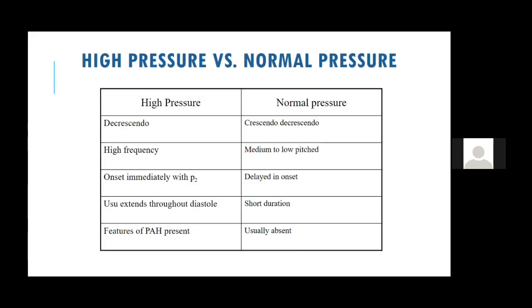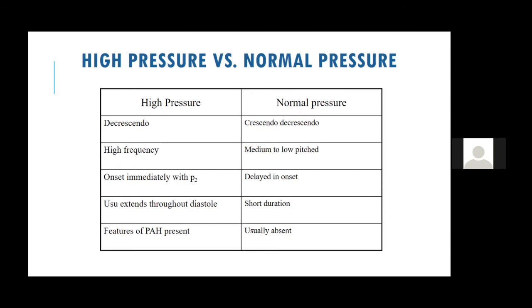Now, how do you tell whether this pulmonary regurgitation murmur is hypertensive or normotensive? A hypertensive one is a decrescendo murmur, whereas a normotensive one is crescendo-decrescendo. A normotensive one is a low pitched murmur, whereas a hypertensive one is a high pitched murmur. You get other signs of PAH in hypertensive, not in normotensive. Normotensive is a shorter duration murmur, hypertensive is a longer murmur.